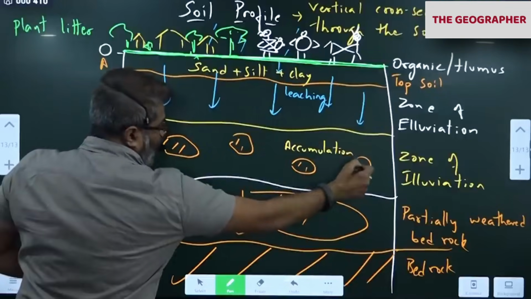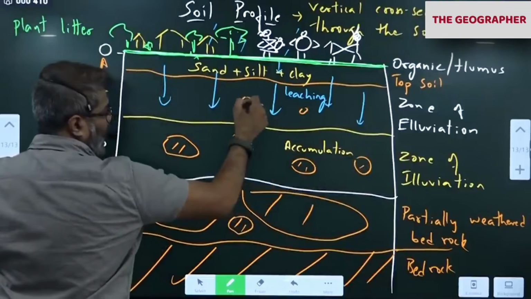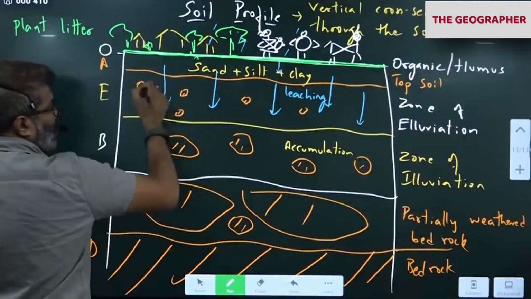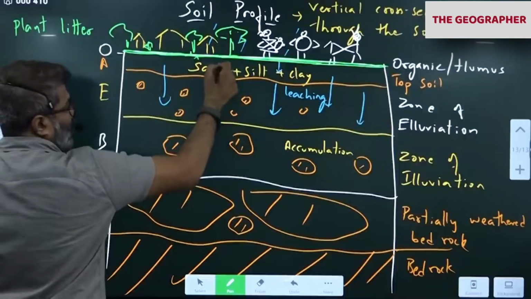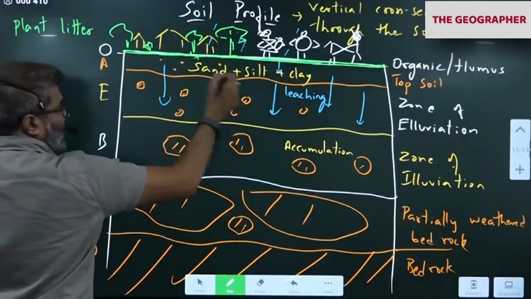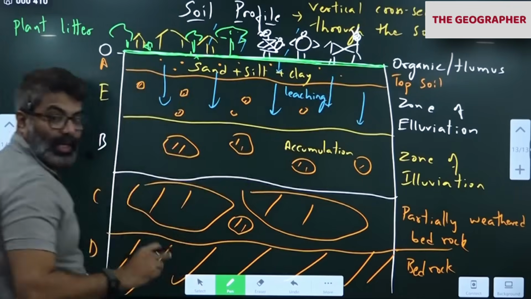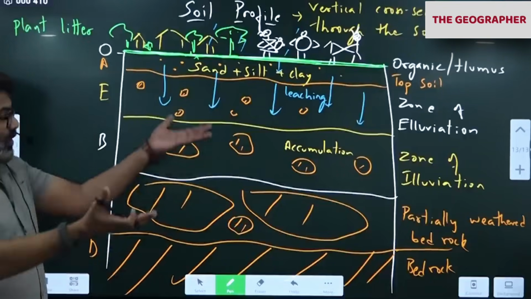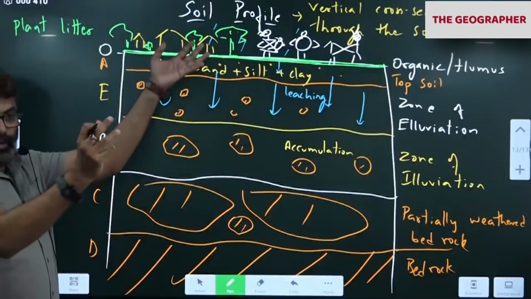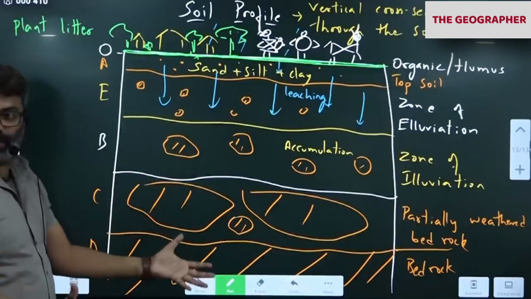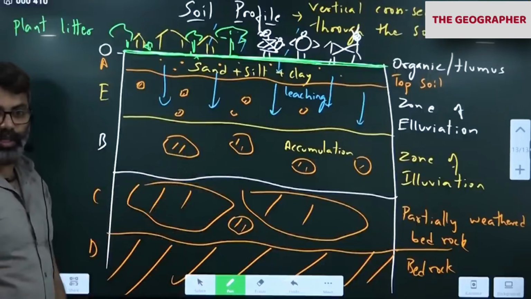There will be more soil. Small rocks are here. You can notice small pebbles here, but everything has become sand here. As you go up, rock size gets smaller. Indirectly, as you go down, rock size increases. All of you got it?